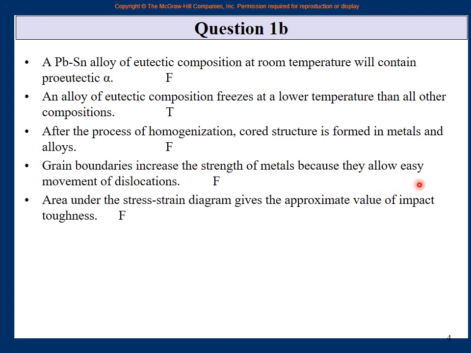If you remove the word impact, then it will become true. Area under the stress strain diagram gives the approximate value of toughness of the material, but it cannot give you any value of impact toughness because it was not an impact test. So this is definitely false. Therefore, you have to be careful sometimes. You think, oh, area under the curve, toughness, yes, it is right. But no, read it carefully. If it is just toughness, very correct. If it is impact toughness, then we are wrong.